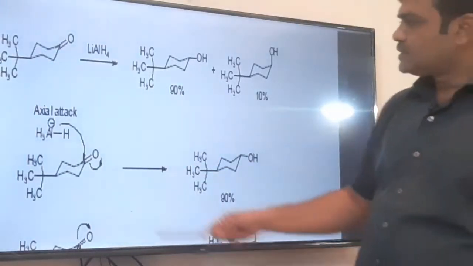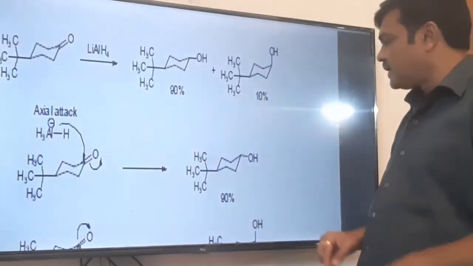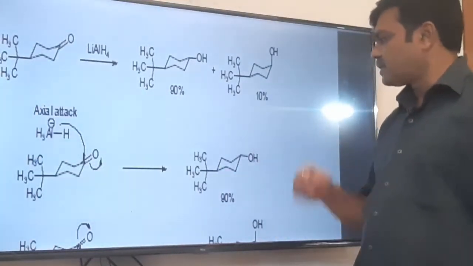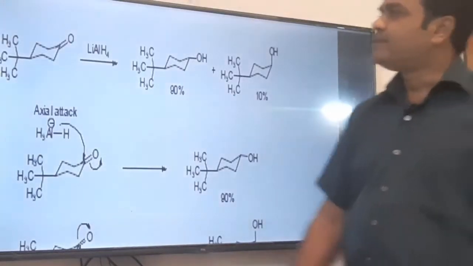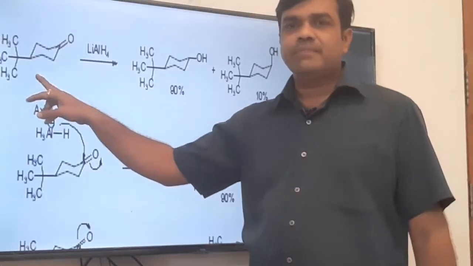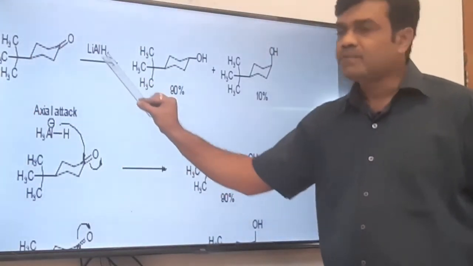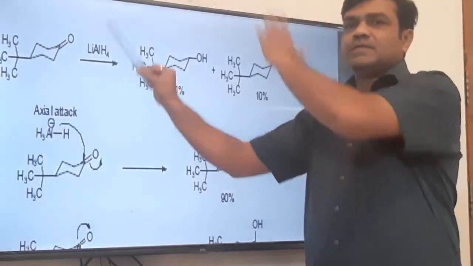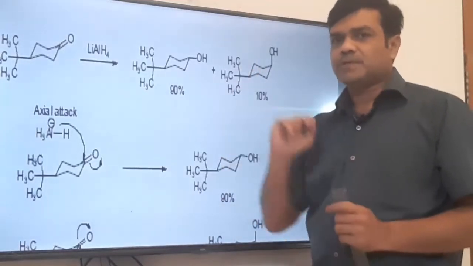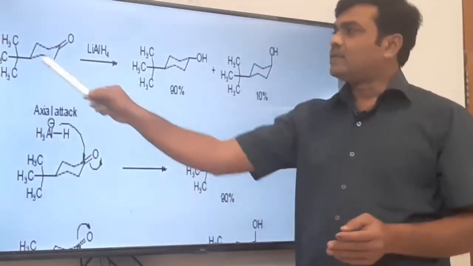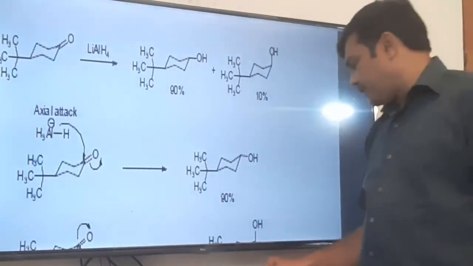This is the mechanism which is given here, that it is the axial attack of hydride ion, it pushes the oxygen to the lower side and we get 90%, that is the major product, in which the OH group is on the equatorial position. What will happen if this tertiary butyl group is on the axial position? In that case, the attack of hydride ion will be from the equatorial position, and it pushes the oxygen, thereby giving the OH group on the axial position. So it depends upon the position of the tertiary butyl group.